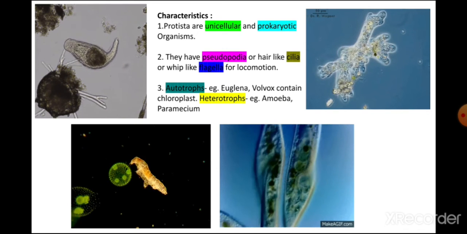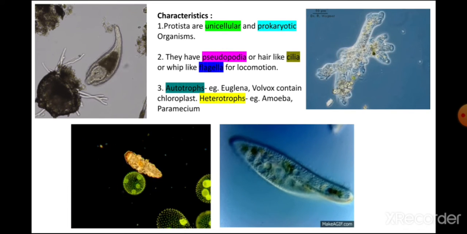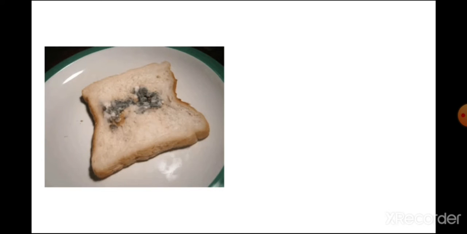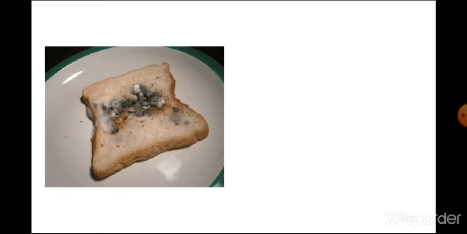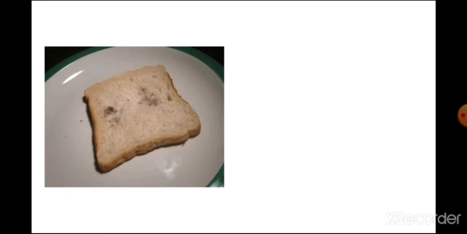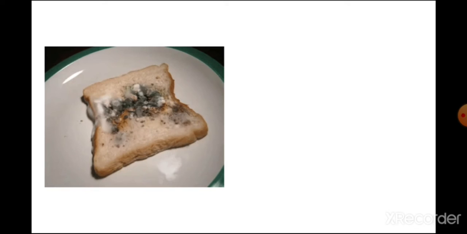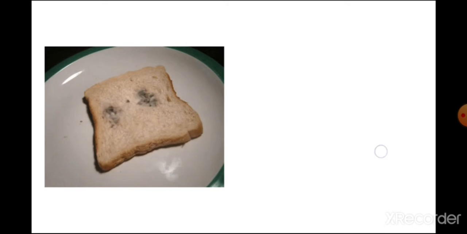Let us discuss the next kingdom, the third kingdom, which is known as fungi. Here in this slide, what you see is a bread. And what is there on this bread? If you keep a moist bread for one or two days, then what will happen on that bread? Yes, fungus will start to develop on that bread.